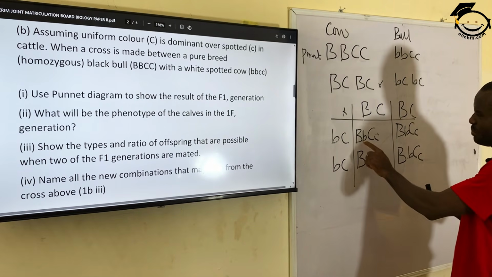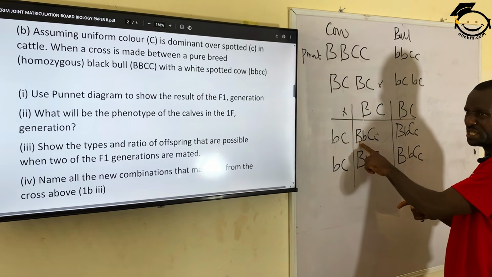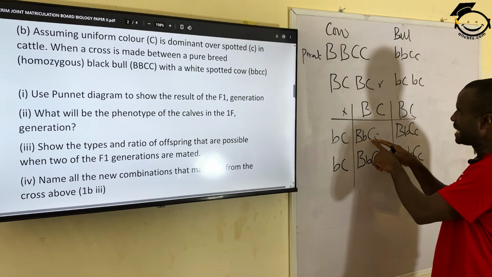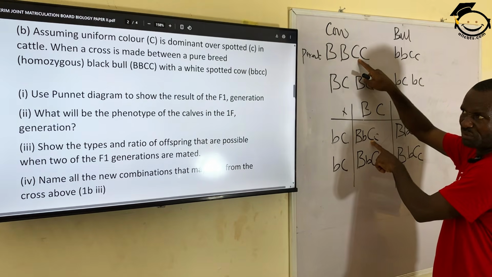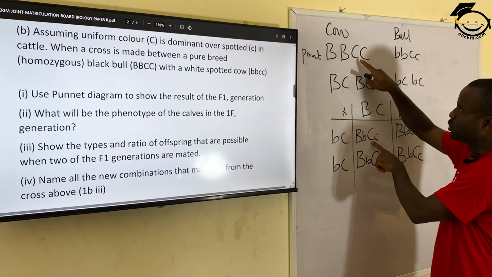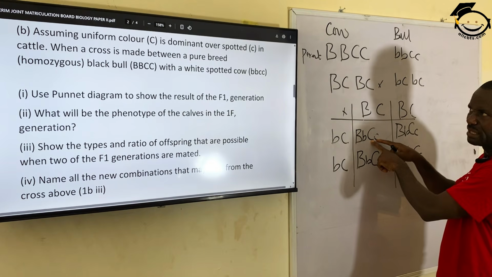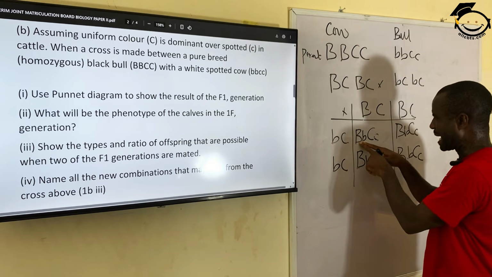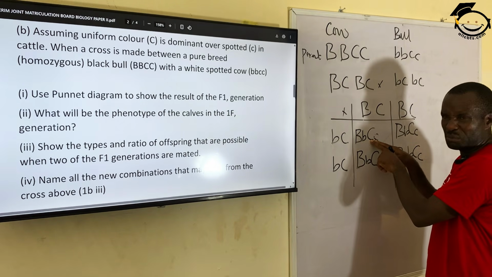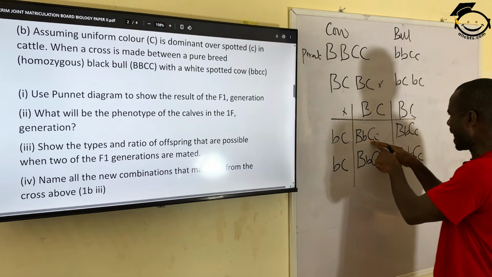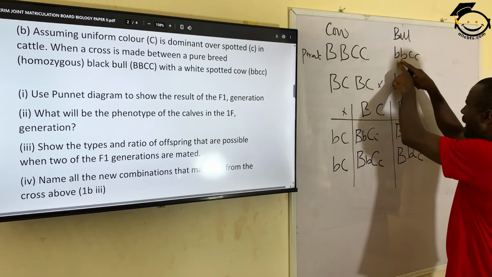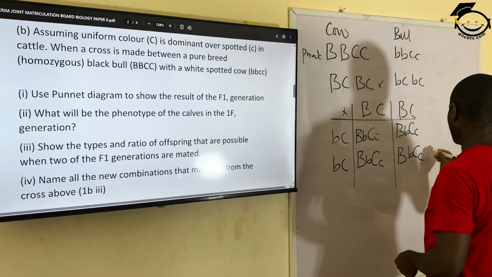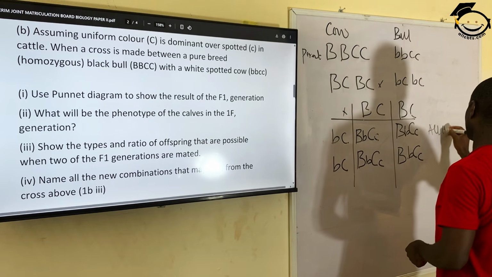B here is capital, meaning the color black is dominant for each offspring. Then they are uniform in color, unlike the other one that has white but spotted coloration.